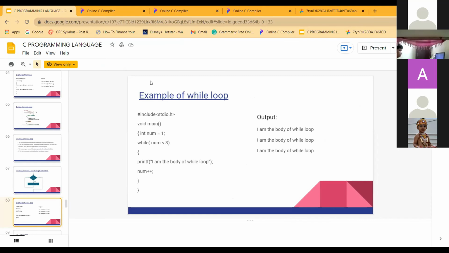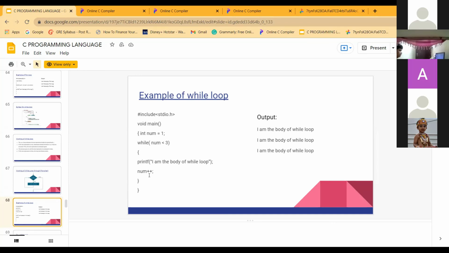It will execute only 2 times. Yes, it will execute only 2 times. Yeah, you're correct. If it is less than or equal to 3, the equal value will also be considered and it will be executed 3 times. That is the example of a while loop.